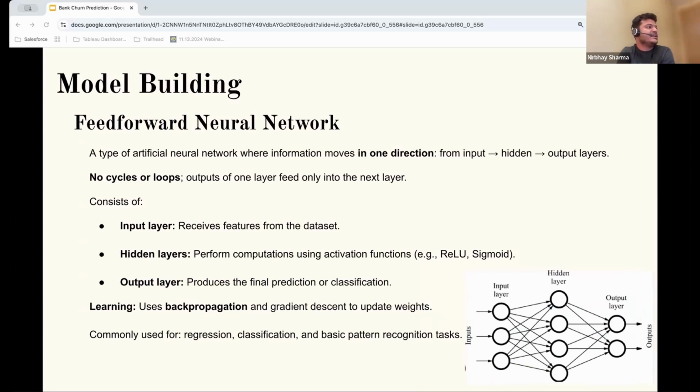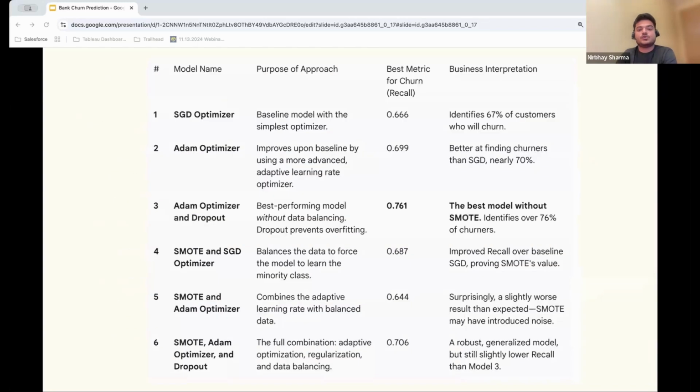Coming to the model building aspect, I've gone with the FNN implementation, which is basically a basic yet powerful neural network where information moves sequentially from the input to hidden layers to the output layer. The data goes in only one direction and there is no feedback loop available. I've tried to use this FNN with different types of model approaches.